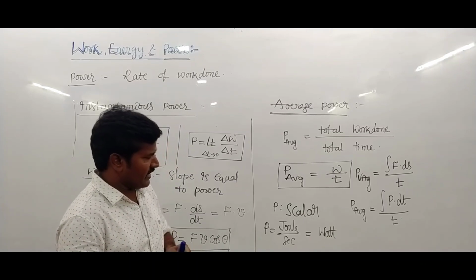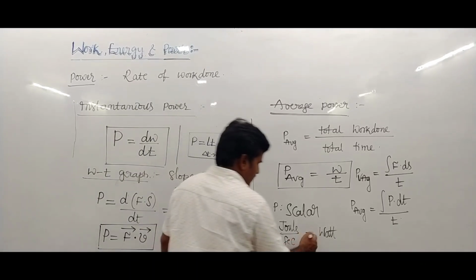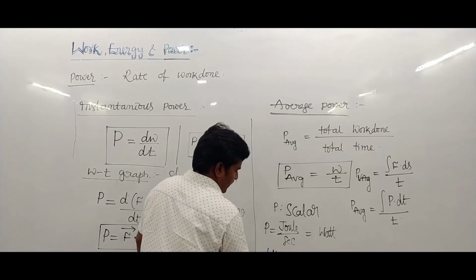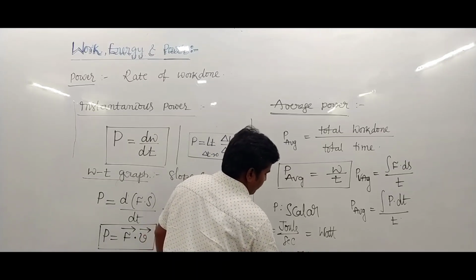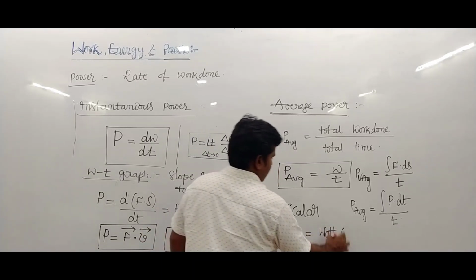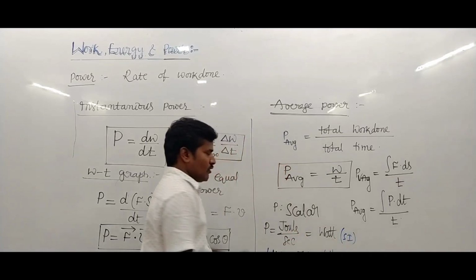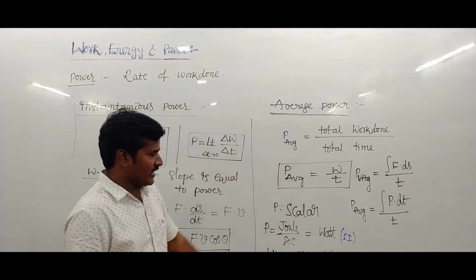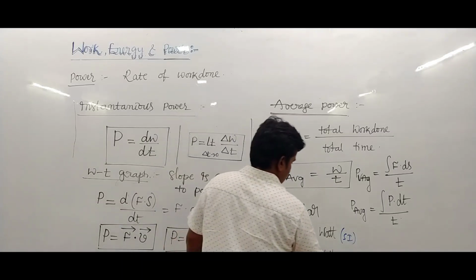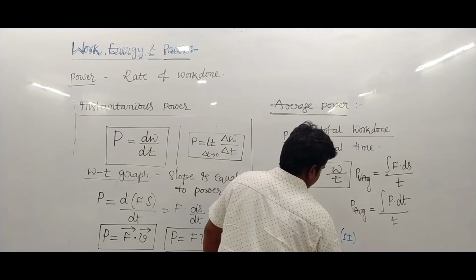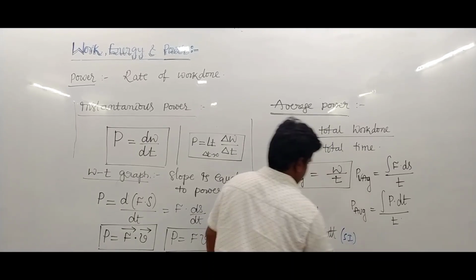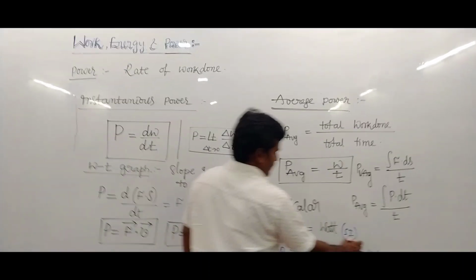Another unit of power is horsepower. This is also a unit of power. 1 horsepower is 746 watt. This is a practical unit, and this is the SI unit: joule per second, or watt. 1 horsepower is 746 watt, or in the FPS system, 550 foot-pound per second.